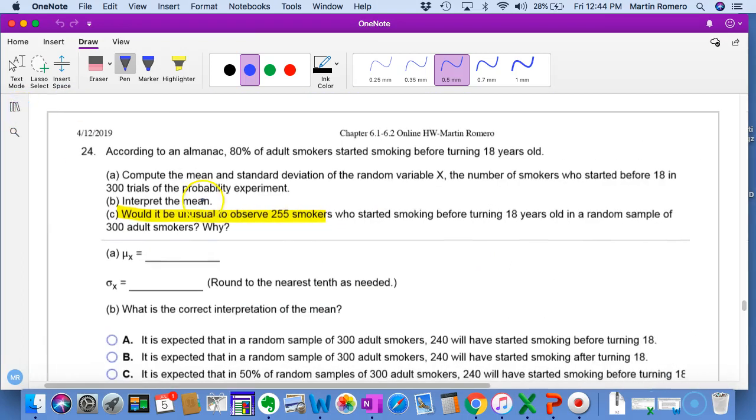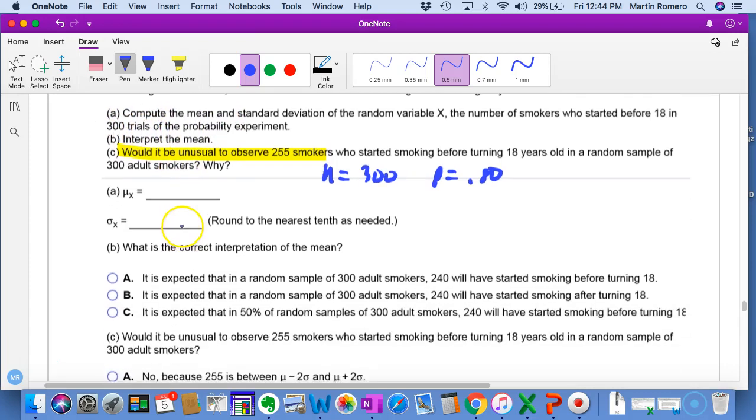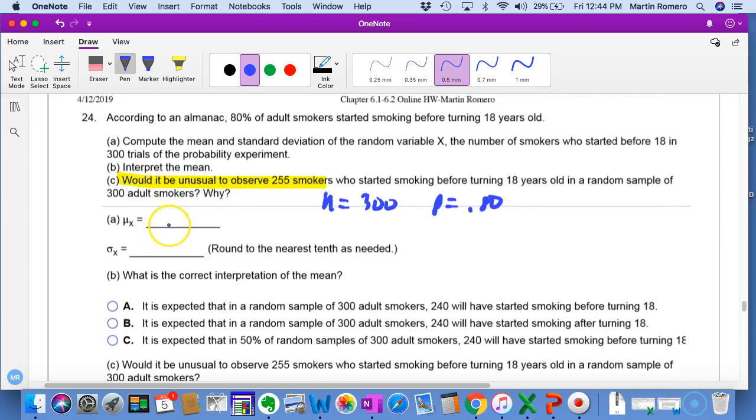In this case, we're looking for the mean of this situation. We know n is equal to 300, p is equal to 0.80. If we asked 300 people, how many would we expect? It would just be 300 times 0.80, and you get 240.